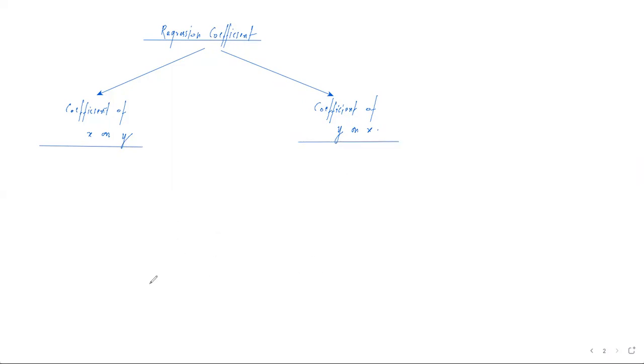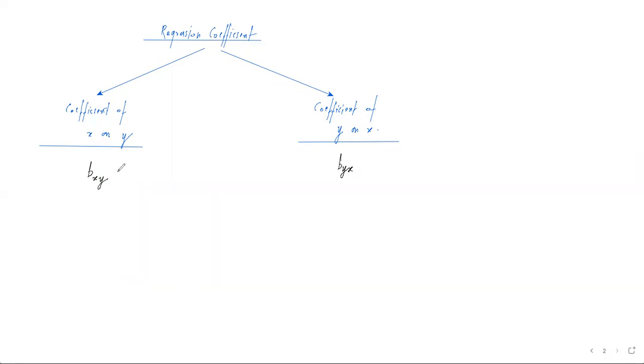तो फर्स्ट टू टॉक अबाउट कोएफिशिएंट ऑफ x on y. सो कोएफिशिएंट ऑफ x on y को हम डिनोट करेंगे b सबस्क्रिप्ट में xy. Similarly, coefficient of y on x, regression coefficient of y on x को हम रिप्रेजेंट करते हैं b सबस्क्रिप्ट में y then followed by x. So it is very well easy to memorize this. अगर हमसे पूछा गया है x on y तो पहला लेटर हमारा x होगा followed by y. अगर हमसे पूछा है regression coefficient of y on x, so पहला लेटर हमारा y होगा followed by x. Now let us see the formula.